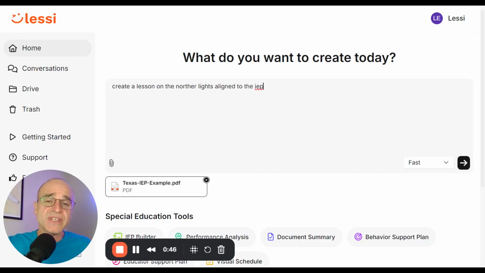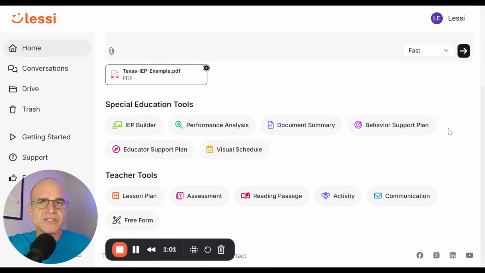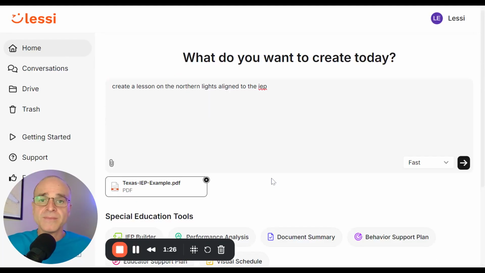All right, so now this is the free-form chat object. Lessi will figure out what you need based on what you type into this box. The more information you provide, the better. If you know that you want to use a very specific tool or perform a specific job, then you can start with some of the pre-made tools. You can also build custom tools in a school or district account. Okay, so here's my simple prompt.